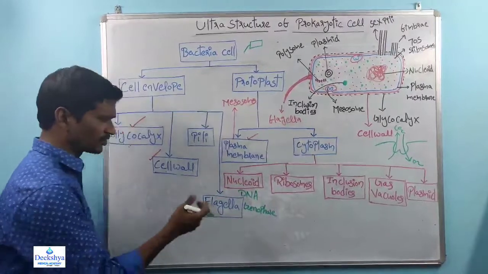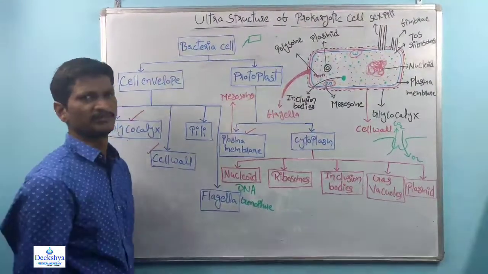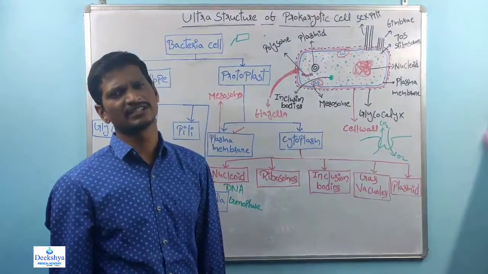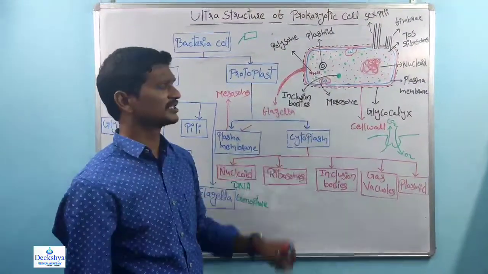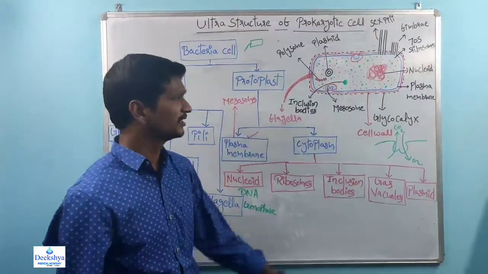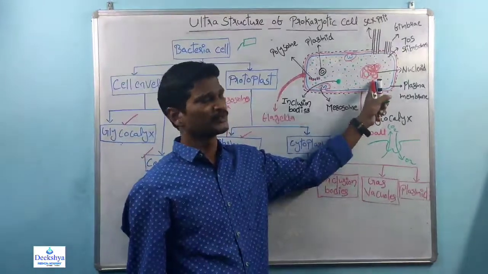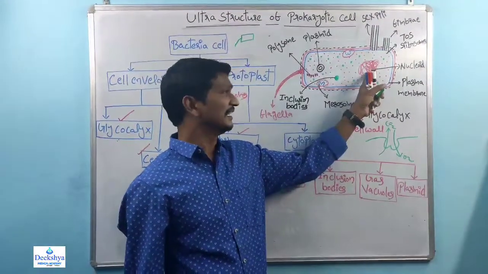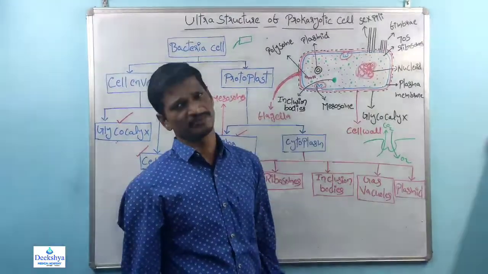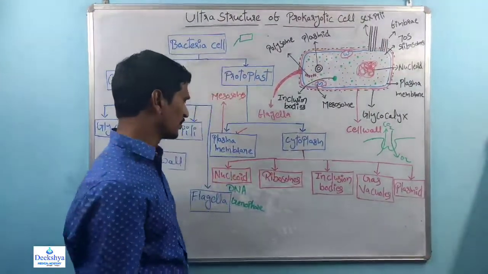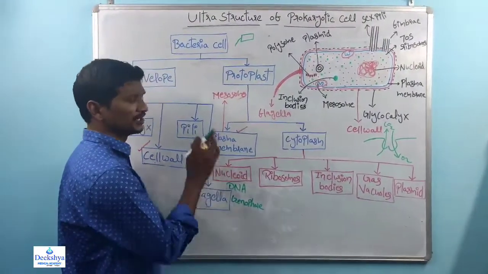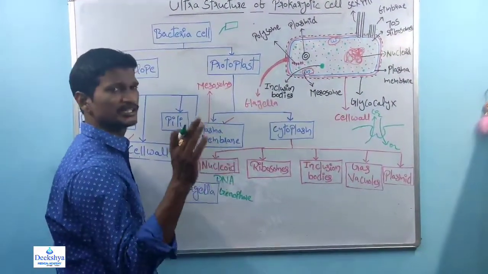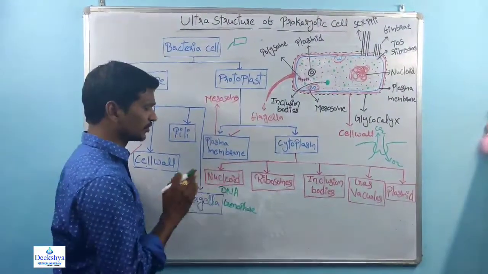I will discuss the first one, which is nucleoid. What is nucleoid? Any cell, either prokaryotic or eukaryotic, contains genetic material. Prokaryotic cells also contain genetic material, but it is naked, not covered by any nuclear membrane. That's the reason why it is called a nucleoid. The main chromosomal genetic material of the bacterial cell is called the nucleoid.